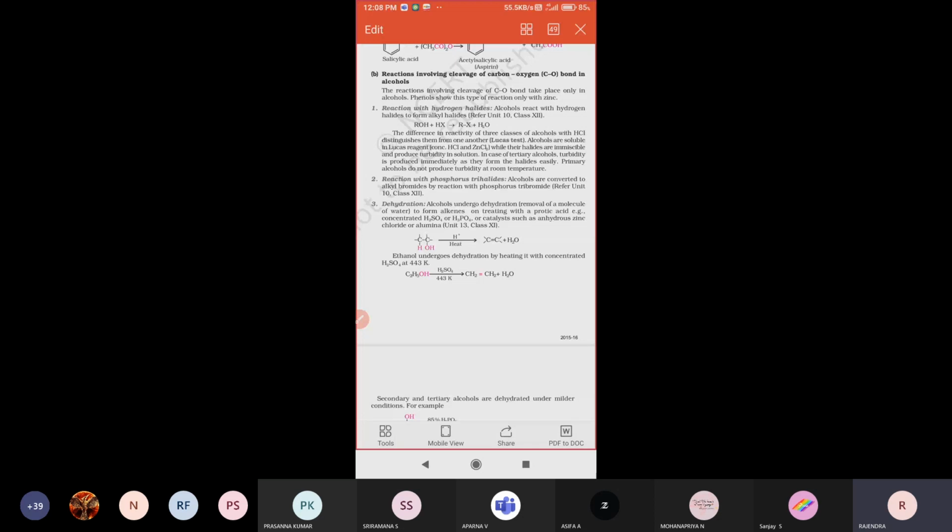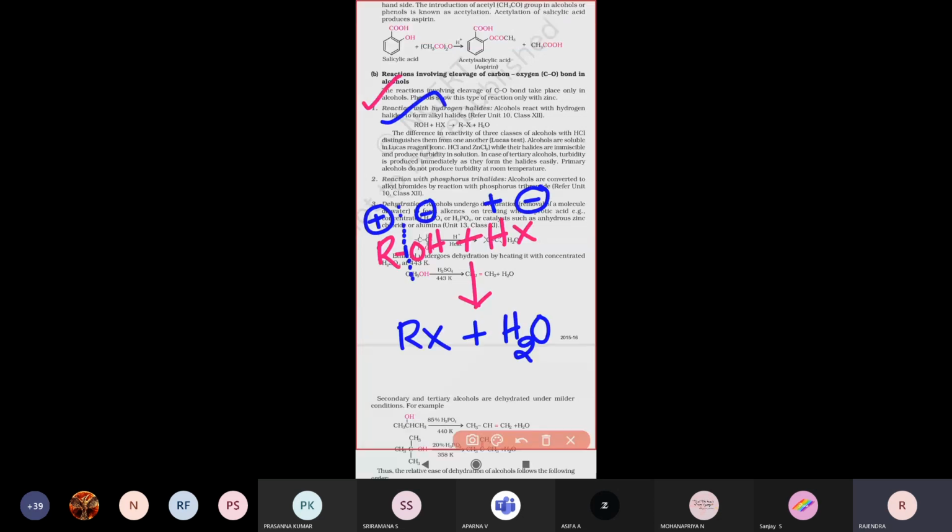The difference in the reactivity of three classes of alcohol with HCl distinguishes them from one another. Lucas reagent is nothing but hydrochloric acid HCl and zinc chloride ZnCl2 combined.